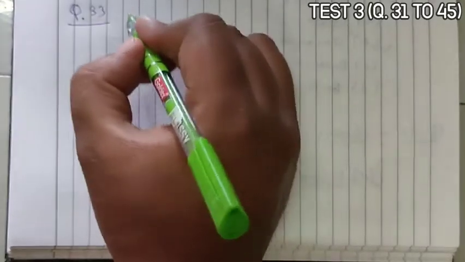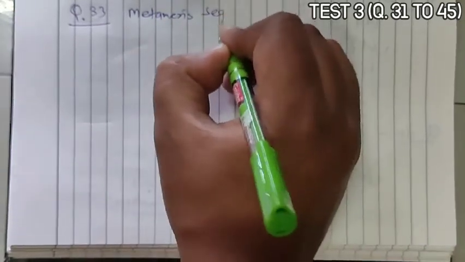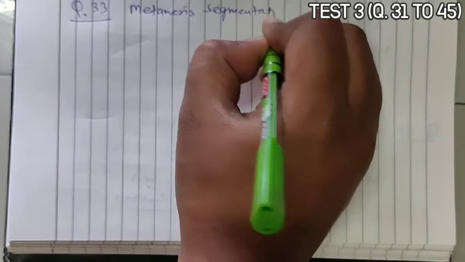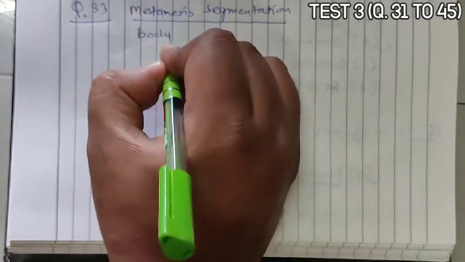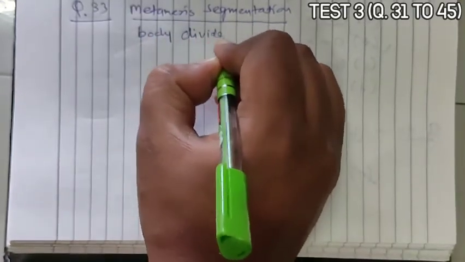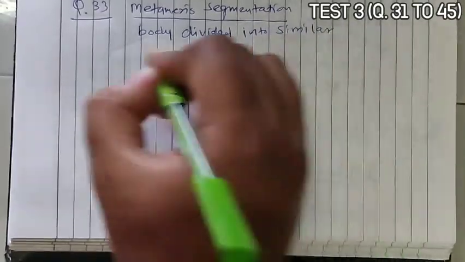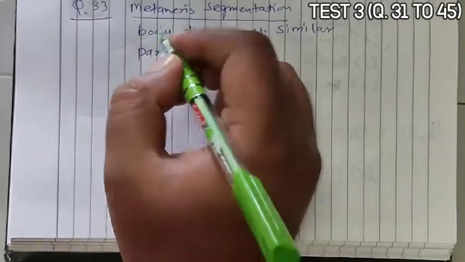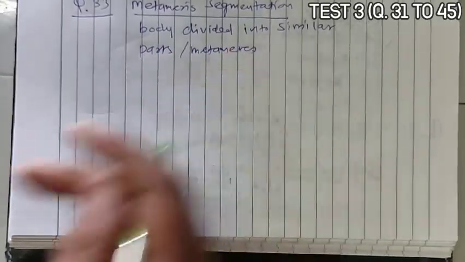Question 33. It asks that metameric segmentation is a characteristic of... Okay, so metameric segmentation means the body is divided into similar parts, or metameres.